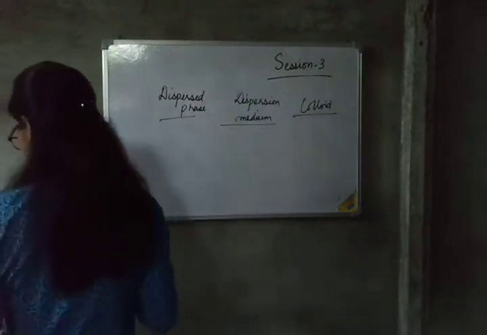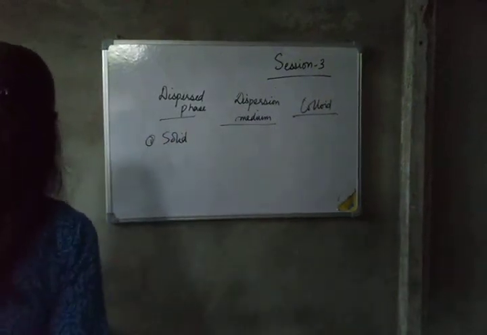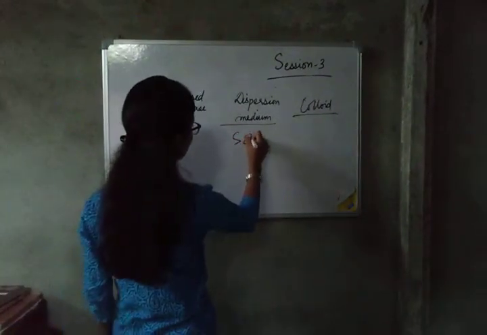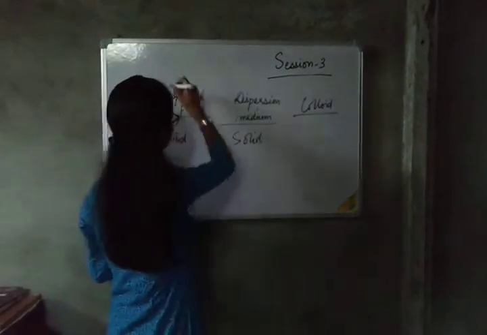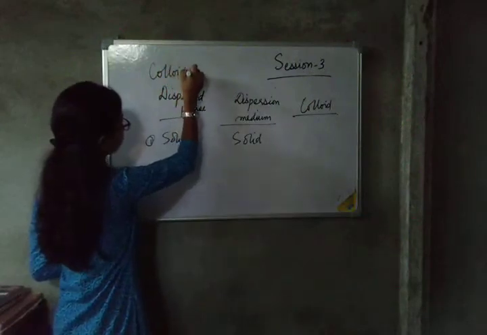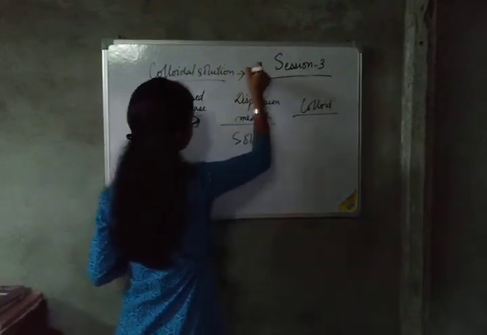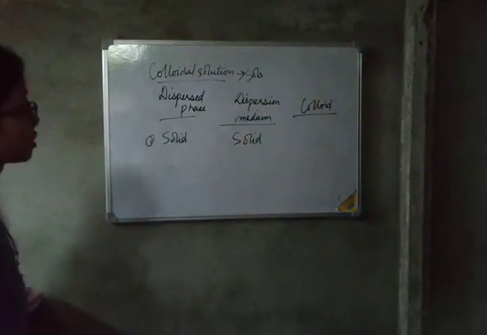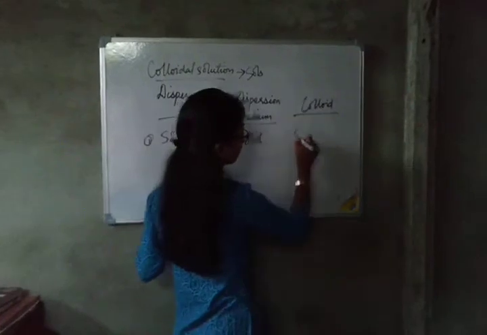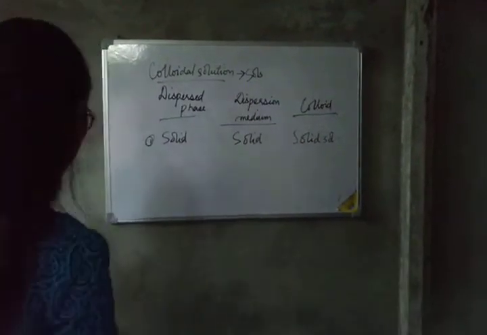First of all, you see this first phase is solid, number 1, and the dispersion medium is also solid. Such a type of colloid is known as a colloidal solution. Whenever we say colloidal solution, it is also termed as sols. I think it is clear. The short form of colloidal solution is sol. The name of this colloid is solid sol.